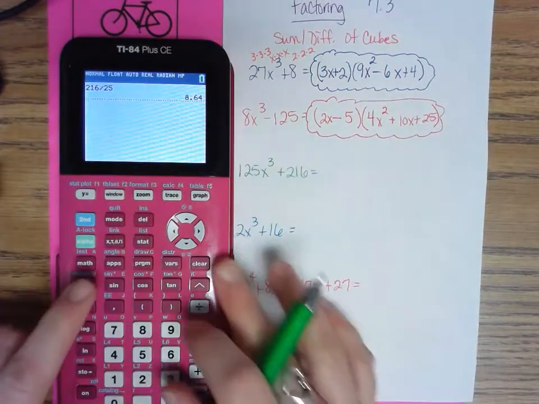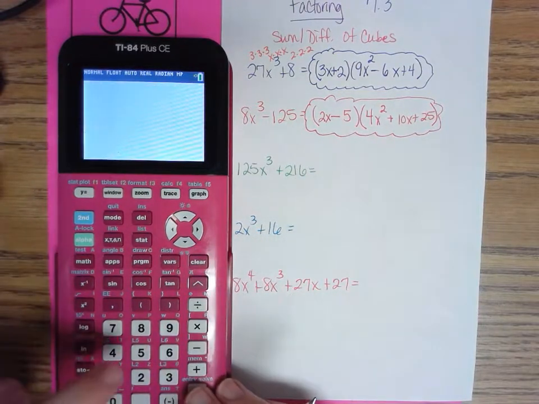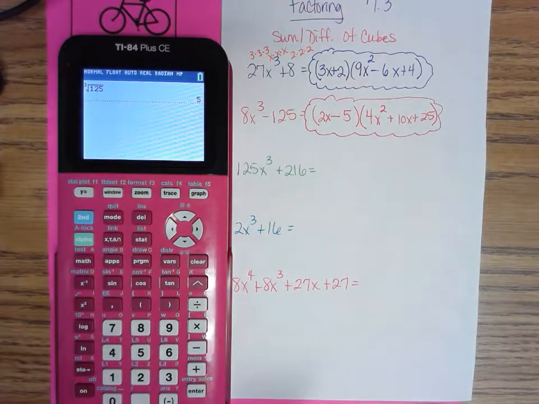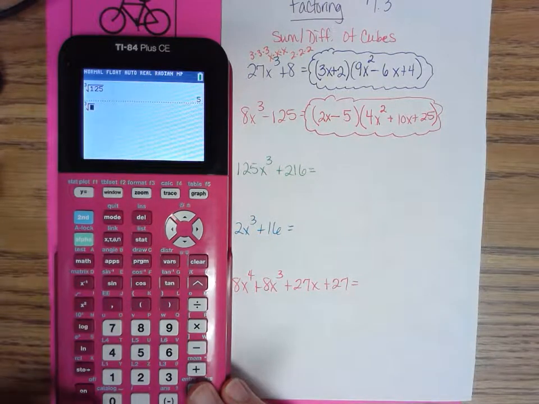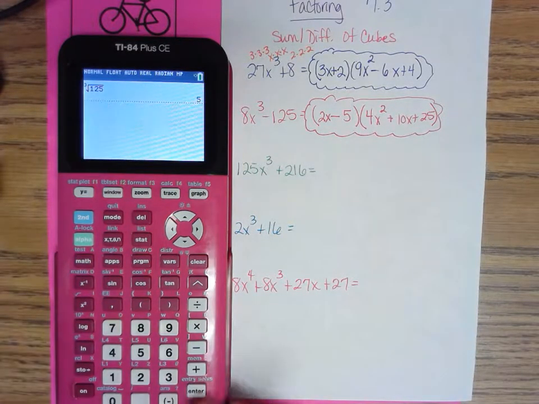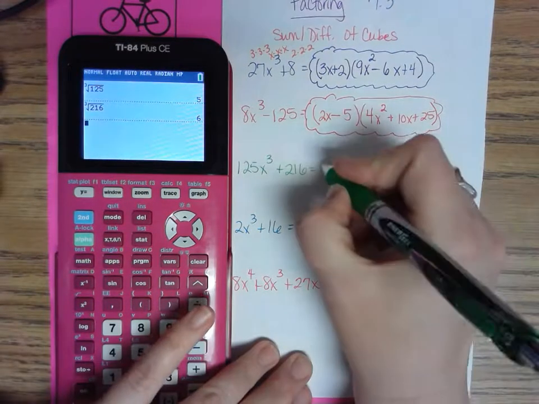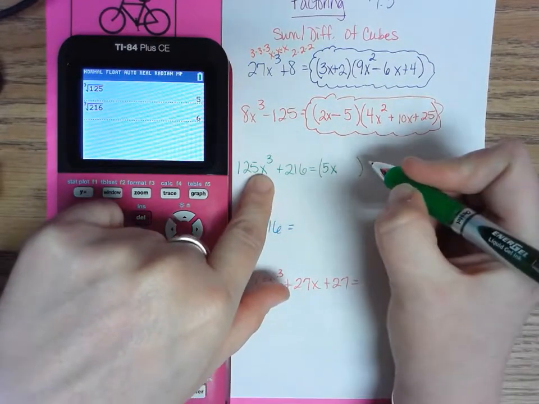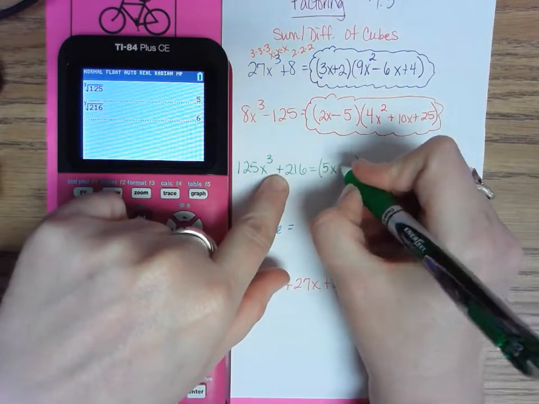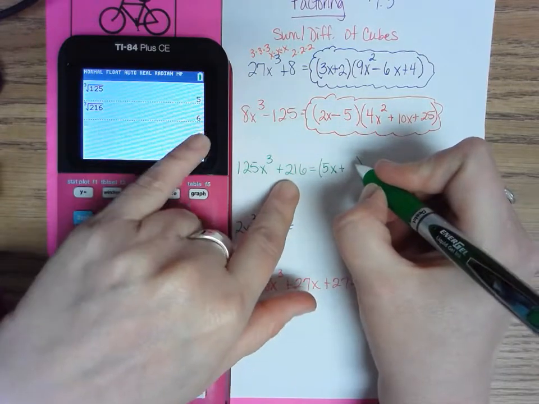So I'm going to take the cube root of 125. And I'm going to take the cube root of 216. And they both are cubes. They worked out evenly. So that's my first parenthesis. The cube root of 125 is 5x for the x cubed, plus the cube root of 216 is 6.